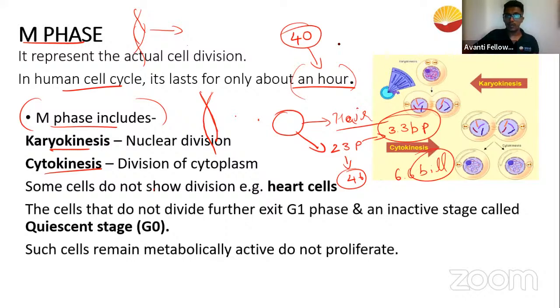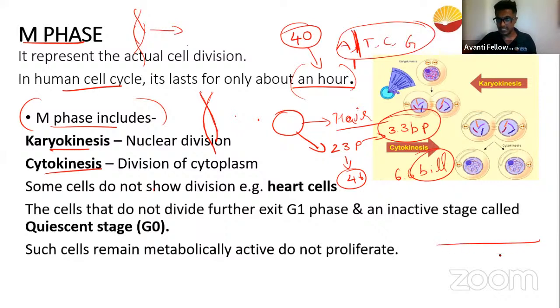Adenine, thymine, cytosine, and guanine are your bases. If A, T, C, G is present on one side, on the opposite side it will be T, A, G, C. These together are the pair. These are called base pairs. I discussed this when we talked about the structure of DNA.